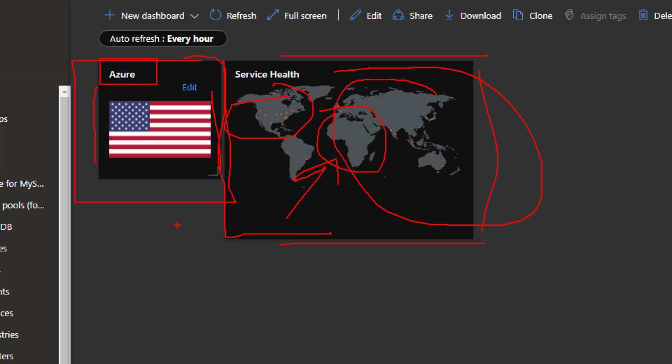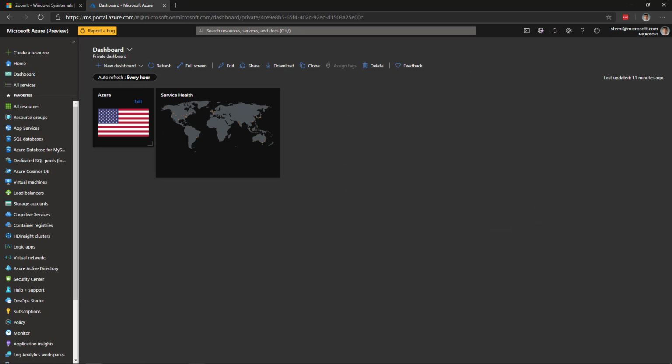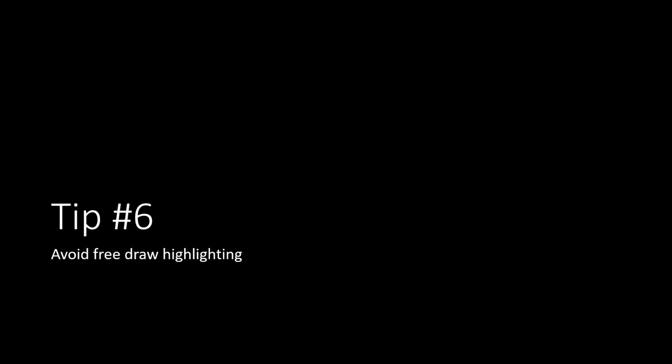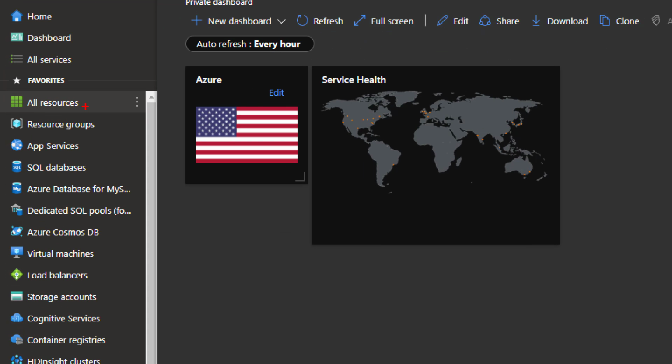In fact, avoid free drawing altogether. It may seem cool at first, but resist that temptation. It always ends up looking messy and disorganized and actually doesn't help your audience much because they think it's becoming this disorganized mess. So my suggestion is avoid this. In fact, tip number 6 is avoid free draw highlighting completely. Resist the temptation. Now the next tip has to do with arrow highlighting.